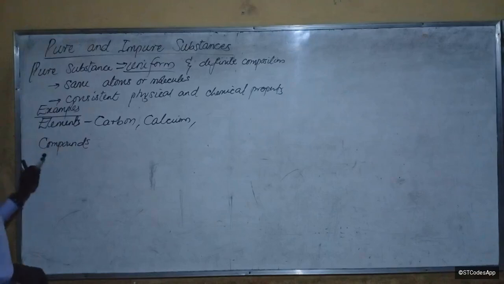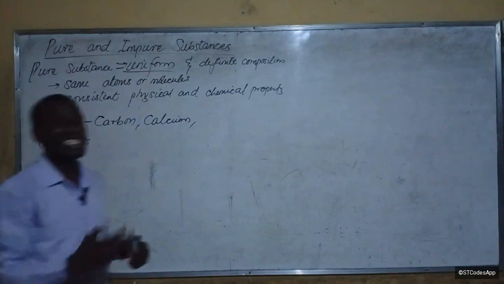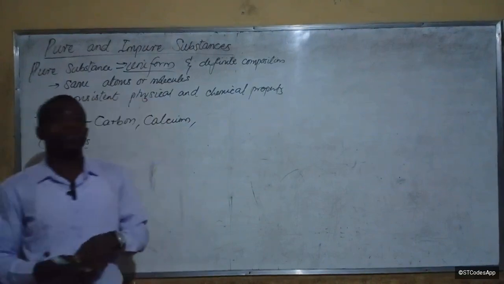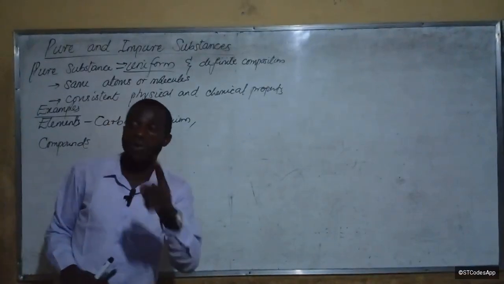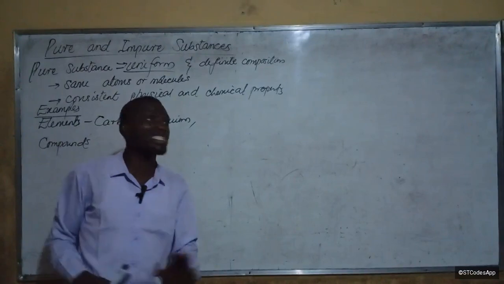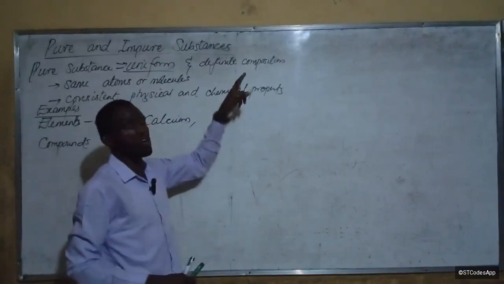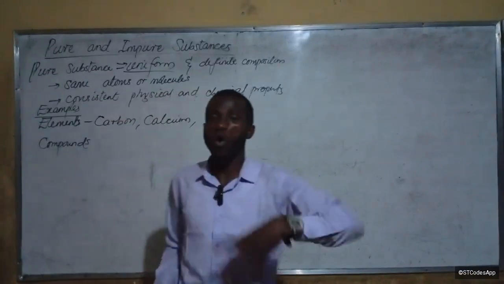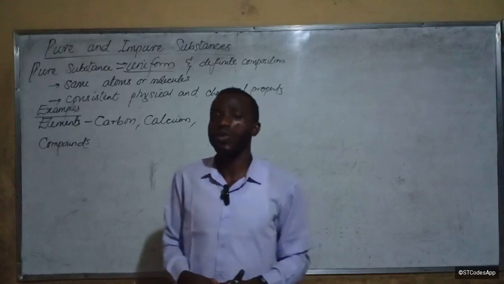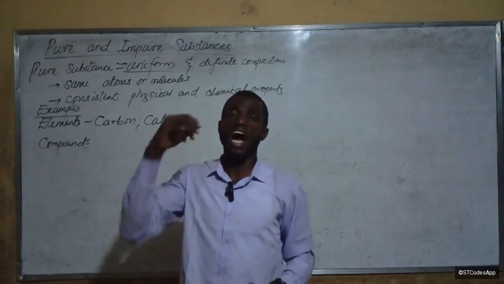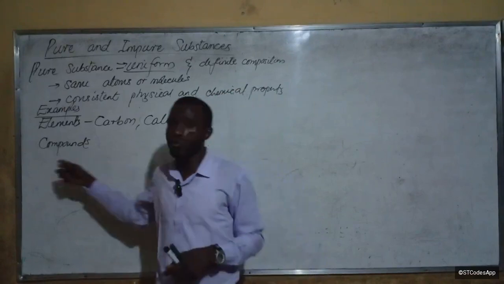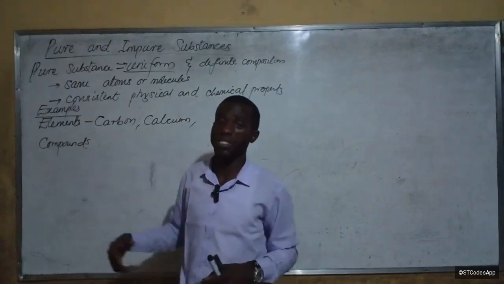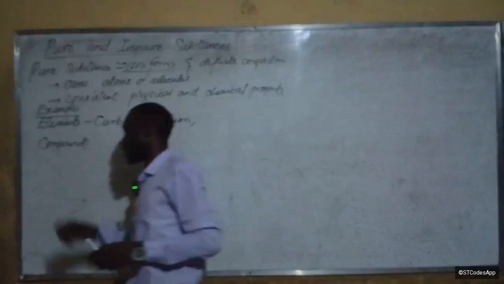The second is compound. A compound is two or more elements chemically combined. Once they are chemically combined, they have a chemical formula, and if they have a chemical formula, it means they have a definite composition. It means that we are sure what they contain; they don't contain a variety of stuff that is not defined. So they are pure, so they are compounds.